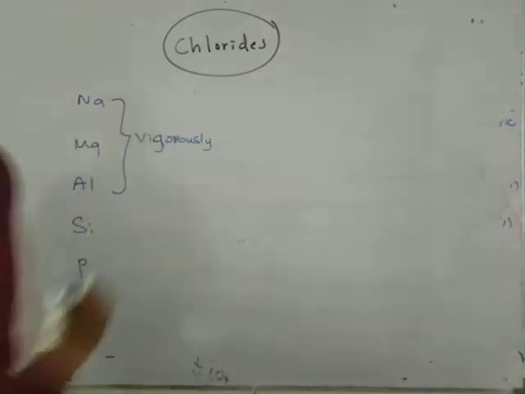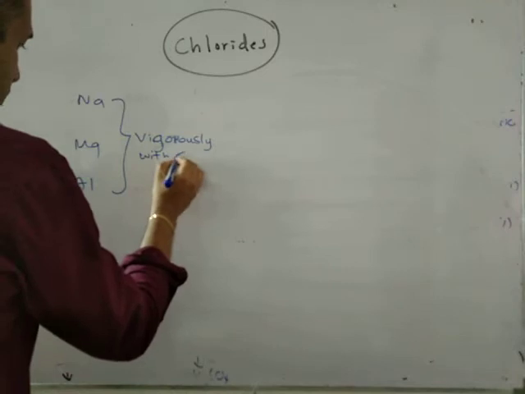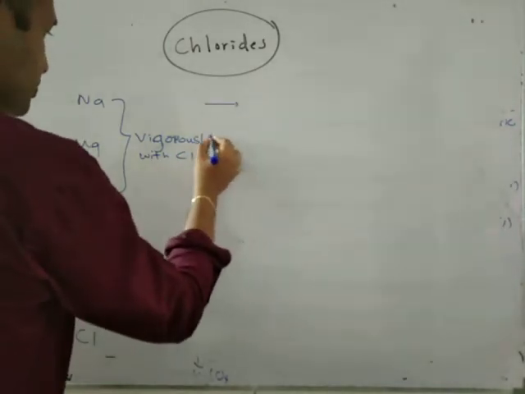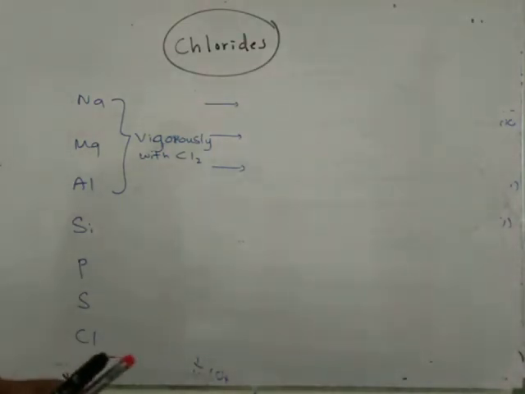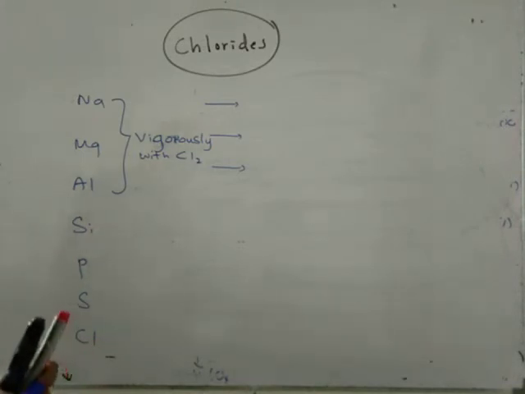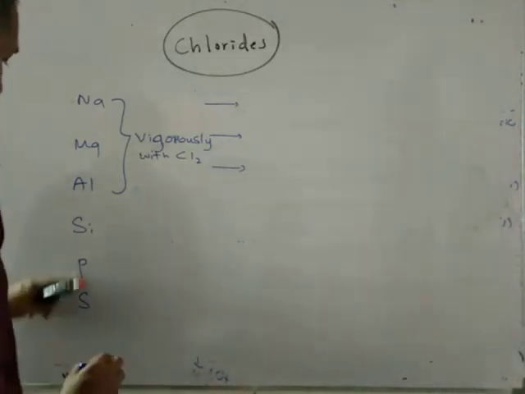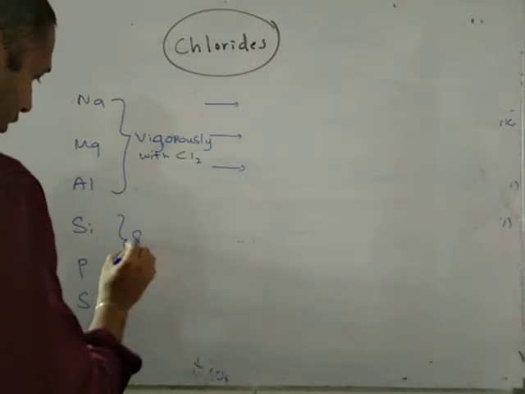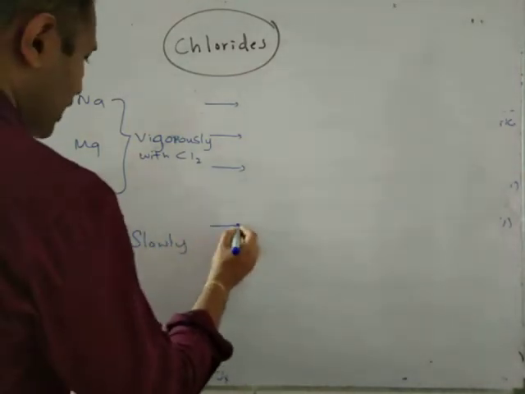Vigorously reacts, these three, with chlorine, right? With chlorine. And they form their chlorides. See the chlorides. Then if you take silicon and phosphorus, you know, silicon and phosphorus, they slowly react with chlorine to form their chlorides.